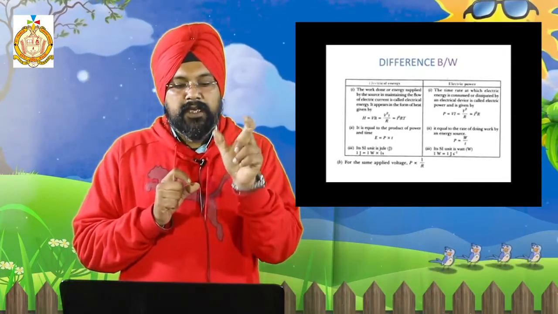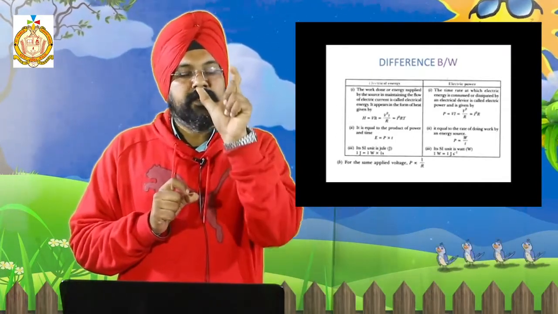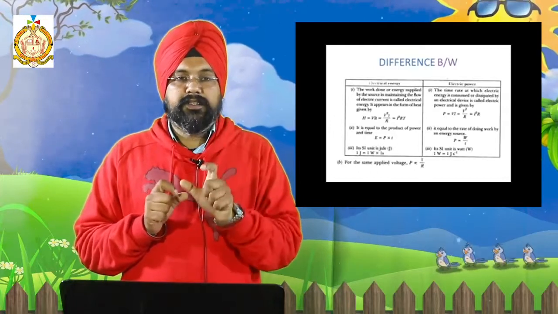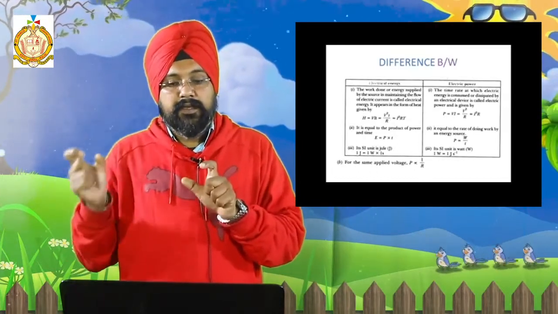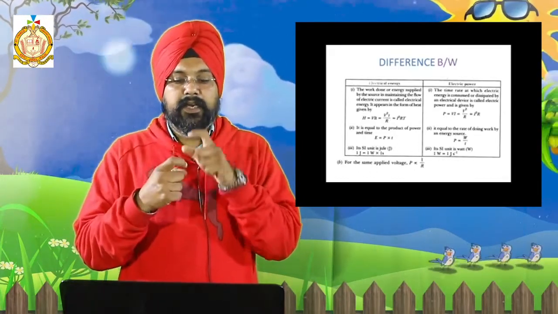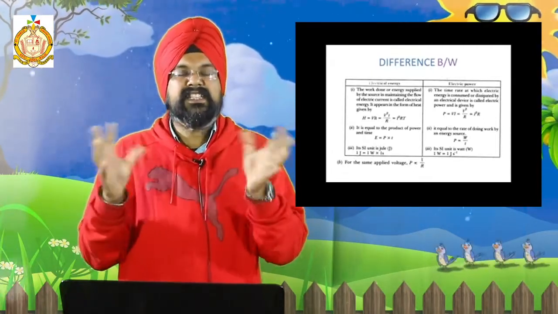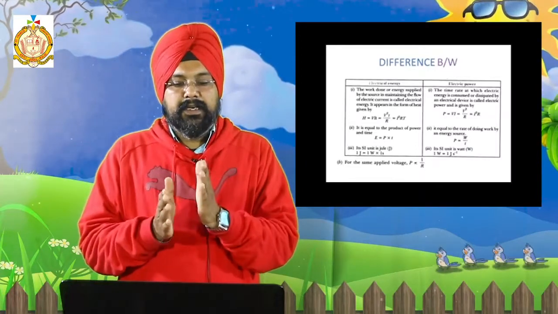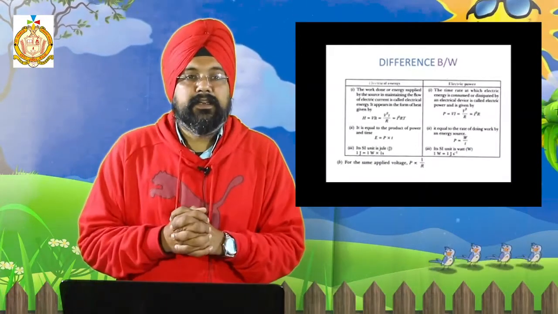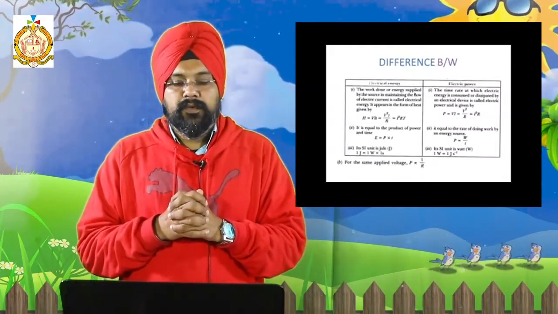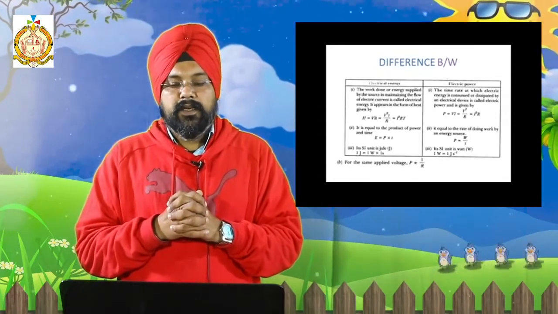The formula is I square RT. Whereas electrical power is the time rate at which electrical energy is consumed or dissipated by an electrical device. That is P is equal to VI is equal to V square upon R.